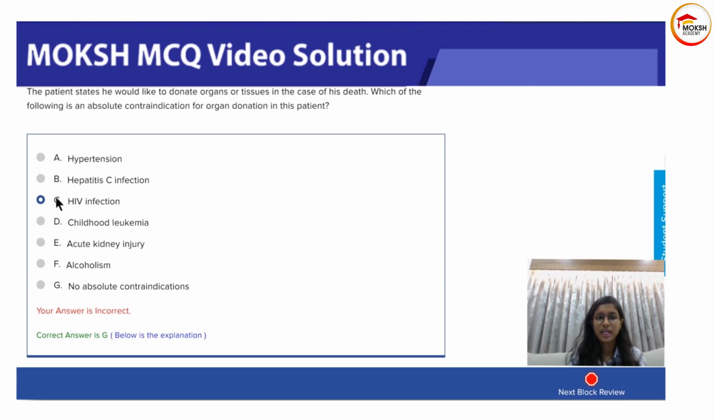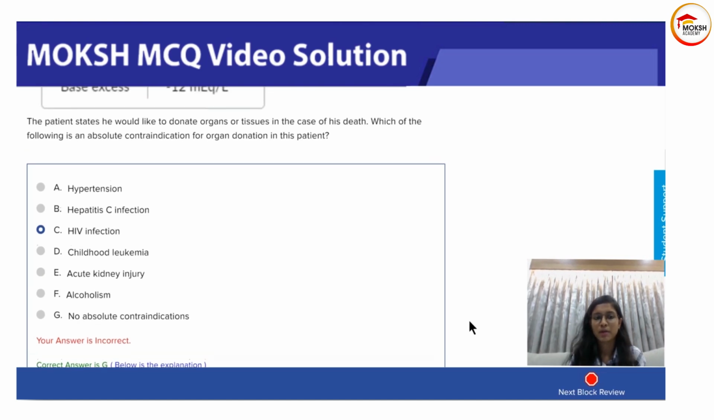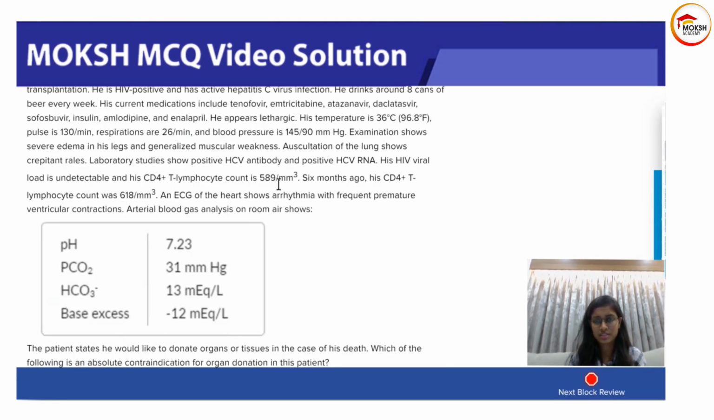Okay? HIV infection. So again, same goes for hepatitis C. I mean, it's the same thing. As long as he's donating to an HIV positive recipient, HIV is not a contraindication. But to donate from a donor to a recipient who is HIV positive, there has to be no detectable viral load, and CD4 count has to be more than 500, and even 6 months ago, for more than 6 months, it has to be more than 500.